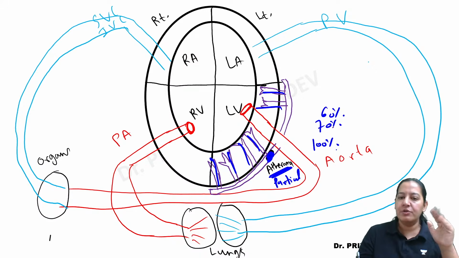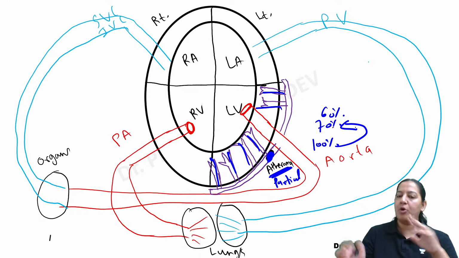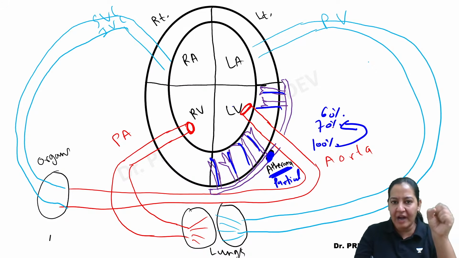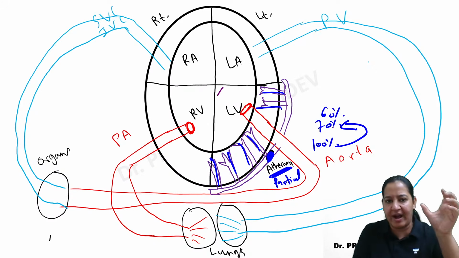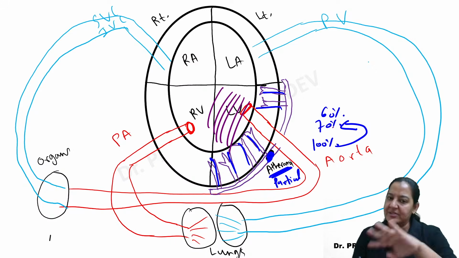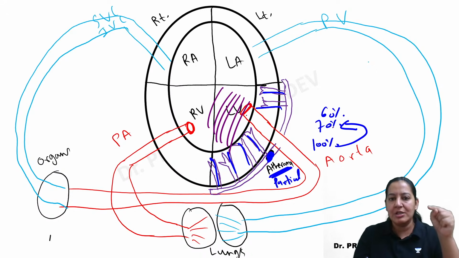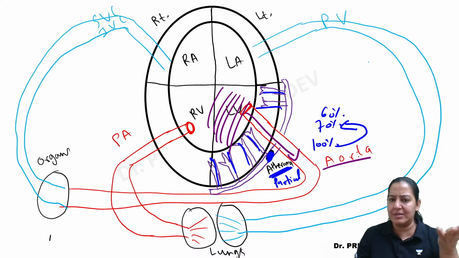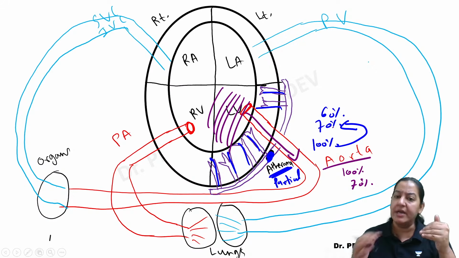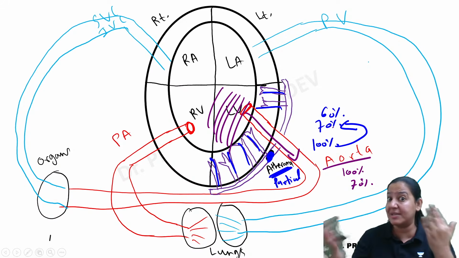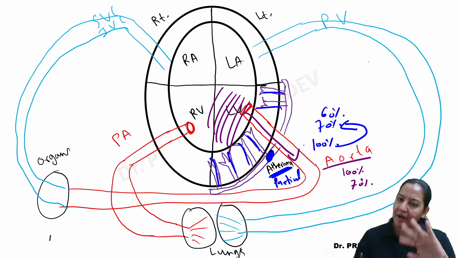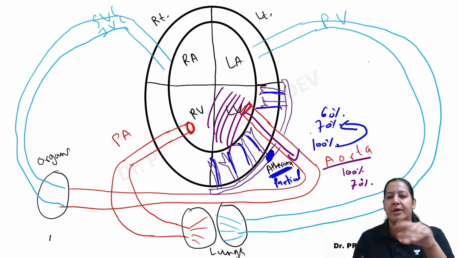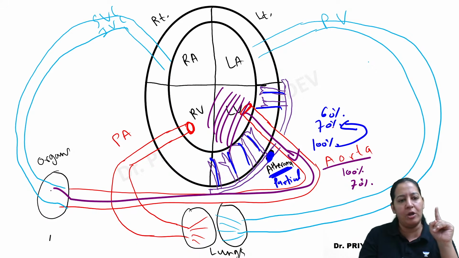You got my point. Whenever you reduce the coronary blood, the left ventricle will contract less vigorously. The left ventricle will receive less blood, less oxygen, less ATP, less contraction. So less blood is given to the aorta, of course in that proportion. Initially 100% of the blood was coming into the aorta, now only 70% will come. That is the demand-supply ratio. So less blood will be received by all the organs.